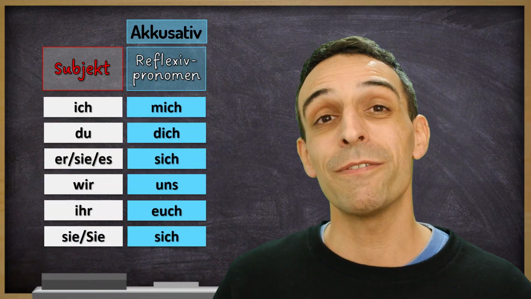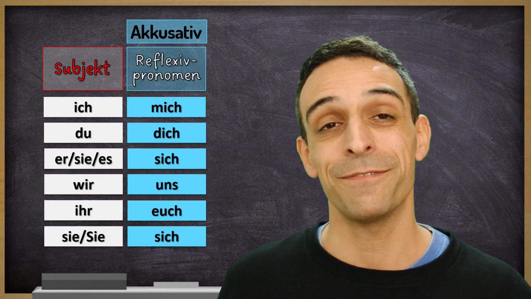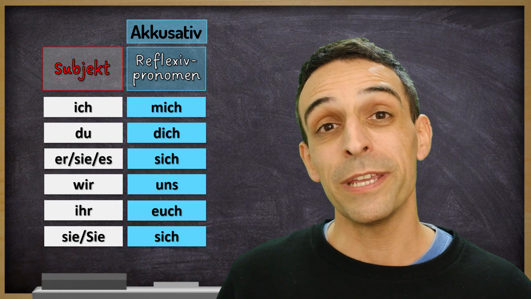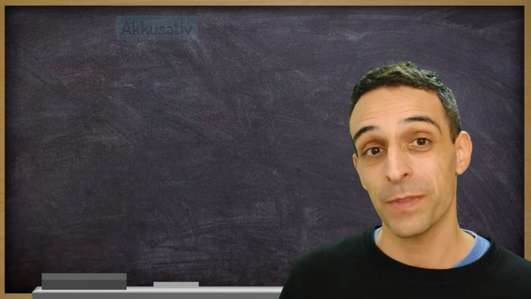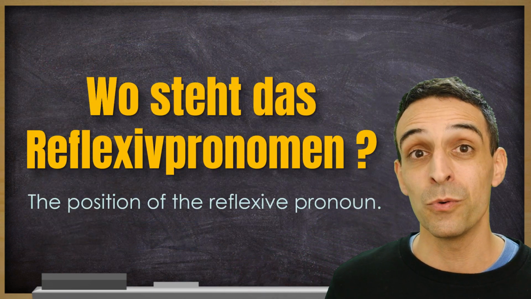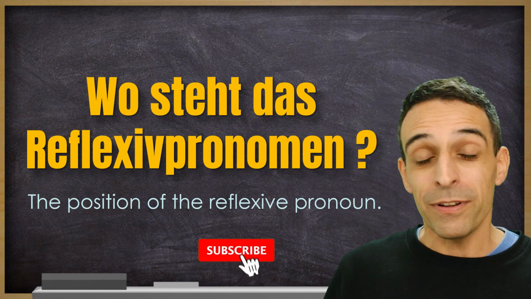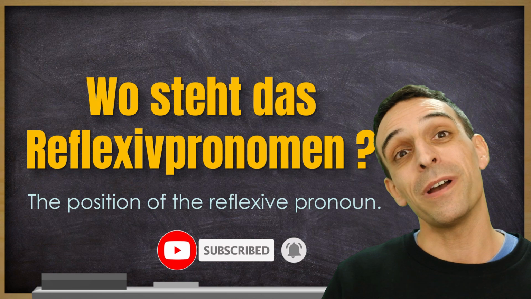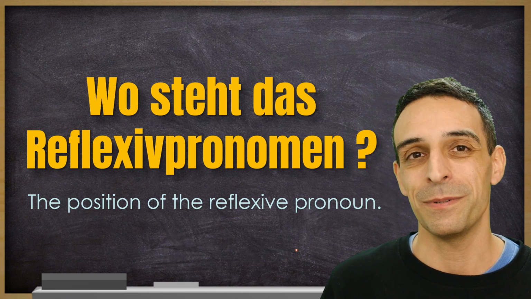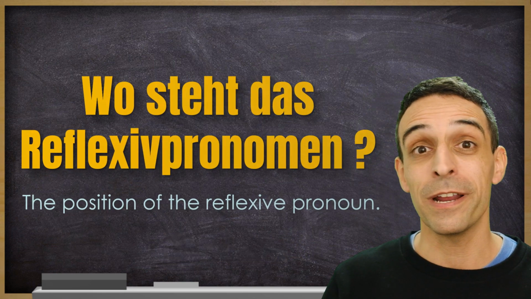Now you know all the reflexive pronouns in accusative case, but you don't know yet where to put these reflexive pronouns in a sentence. Wo steht das Reflexivpronomen? There are so many rules, but we are in A2 right now, so I keep it as simple as possible. Just what you need to know for A2.